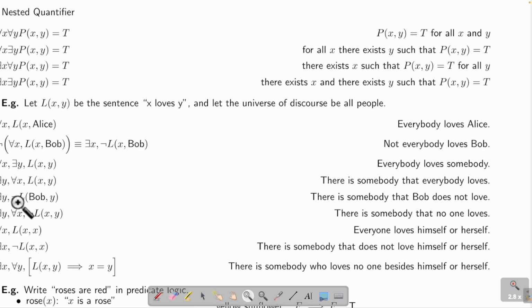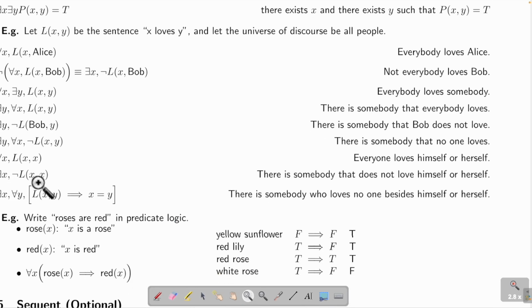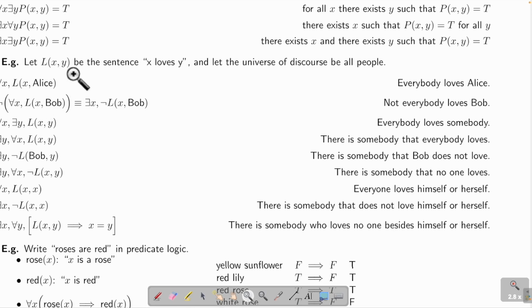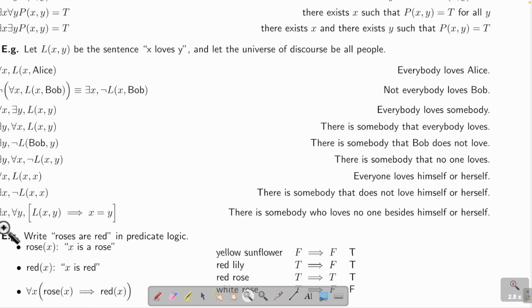Because of the negation here. Okay, let's say I talk about the second last. There exists X, negation of L(X,X). Again, I said you can put any X, Y. Who said you cannot put X, X? So there's somebody who doesn't like himself or herself. Okay, this guy is a sad person. Anyway. So what about this? There exists some X, for all Y, L(X,Y) implies X equals Y. What the heck? So let's think about it.